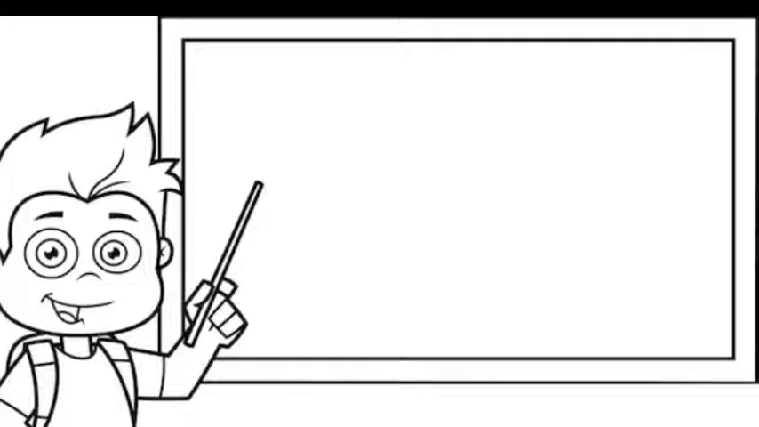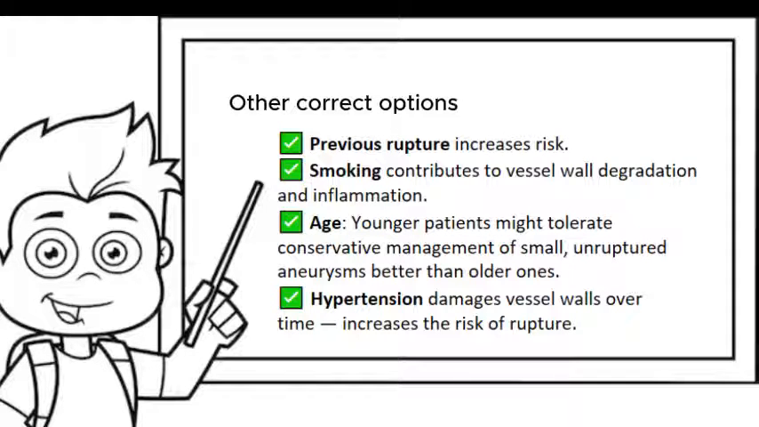Here's how the rest of the other options hold up. 1. Previous rupture absolutely increases the risk. If you've bled once, the wall is structurally weakened and the chance of bleeding again is very real. 2. Smoking contributes to vessel wall degradation and inflammation, which is another major risk factor for rupture. 3. Age matters a lot. Younger patients might tolerate conservative management of small unruptured aneurysms better than older patients. And 4. Hypertension is a big culprit. High blood pressure damages vessel walls over time, and this increases their risk of rupture.